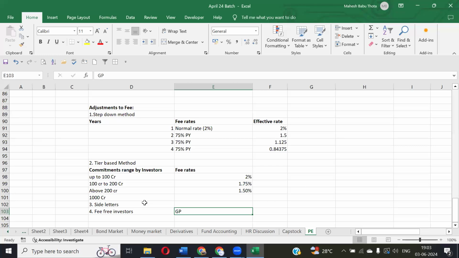The general partner has no need to pay any fees. Maybe in some cases, they will give this kind of fee-free status to the employees of the fund house also. Maybe if you have a company like Goldman Sachs, the Goldman Sachs employees can be given fee-free investing. If Goldman Sachs employees are investing any amount in the funds, they will give this kind of discount to them. So only for specific people, this kind of offers and adjustments will be done. Basically, the total adjustments we have for the fees are: step down method, tier-based method, side letters, and fee-free investors. Is everyone understanding, guys?